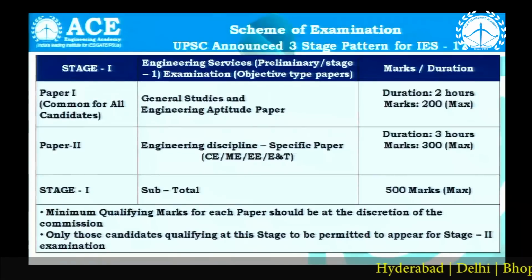Welcome to the awareness session on the revised scheme and pattern of UPSC Engineering Services 2017 for mechanical engineering. As you are well aware, the revised pattern consists of a three-tier system: stage 1, the preliminary exam; stage 2, the mains exam, which is conventional; and stage 3, the personality test.